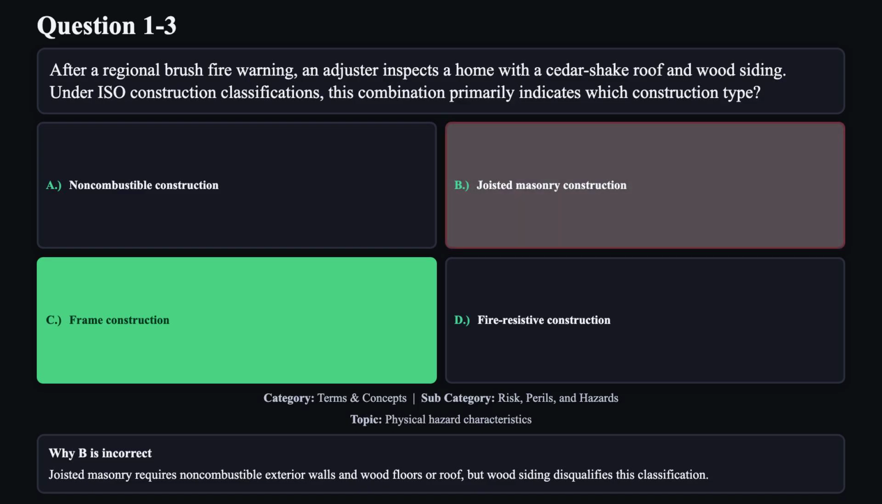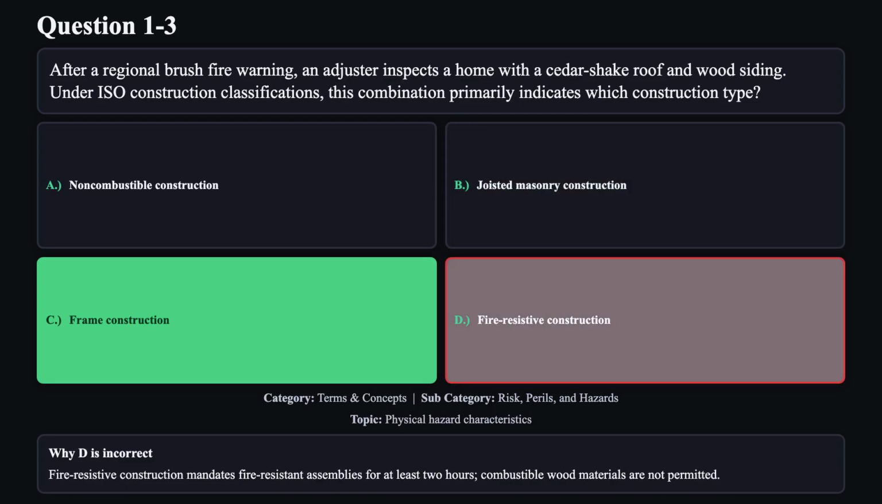Reason B is not correct. Joisted masonry requires non-combustible exterior walls and wood floors or roof, but wood siding disqualifies this classification. Reason D is not correct. Fire-resistive construction mandates fire-resistant assemblies for at least 2 hours. Combustible wood materials are not permitted.